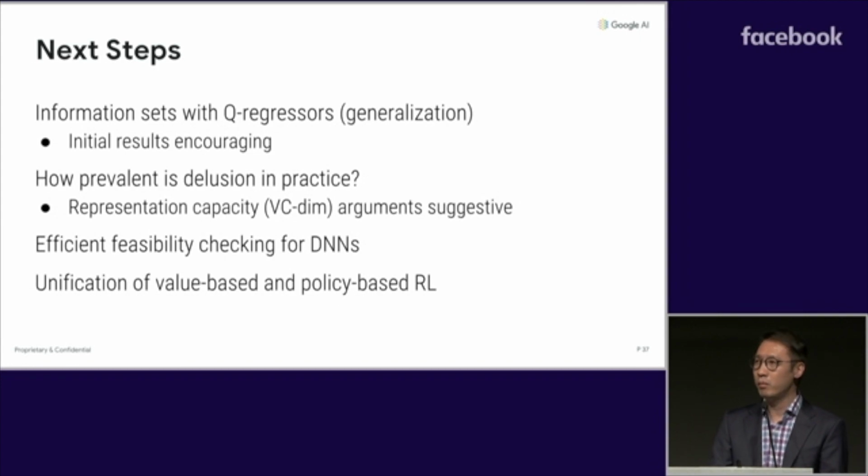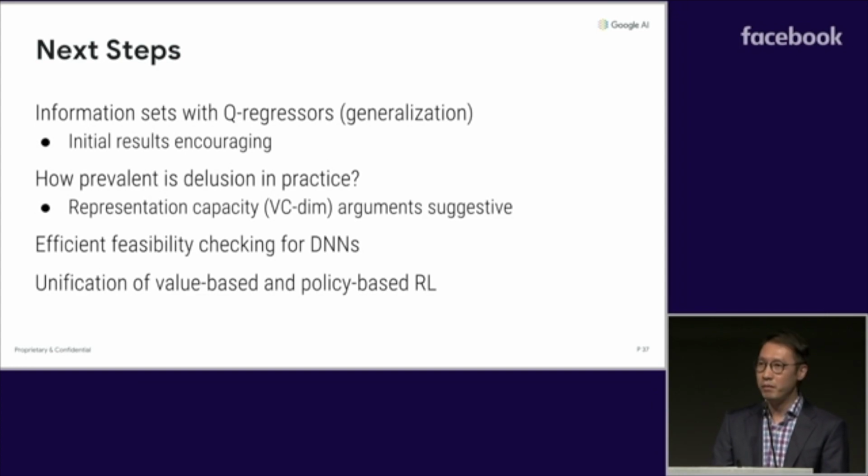How do we incorporate concepts like information sets with large-scale Q regression? We have some initial experiments on larger domains with linear function approximation, and the results look quite promising. But there's still a lot to do here. Second, how prevalent is delusion in practice? Well, based on our preliminary experimental results, as well as arguments with respect to VC dimension on the size of the greedy policy class, we suspect that this is quite prevalent in practice.